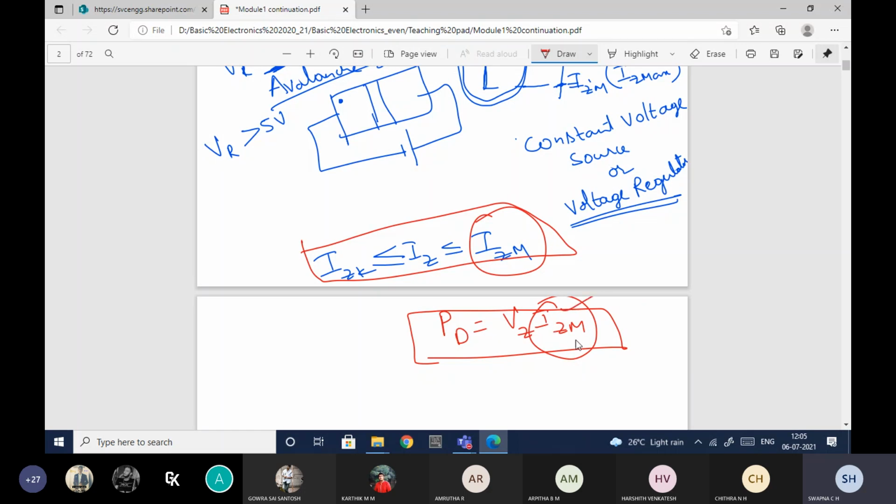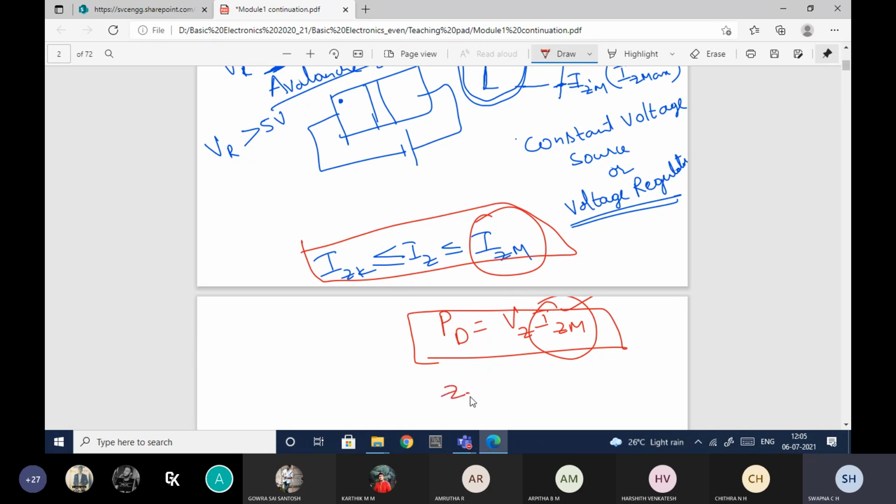Okay, if this is exceeded, then the diode will get damaged and you will not be able to use it again. So that is all related to the Zener diode.